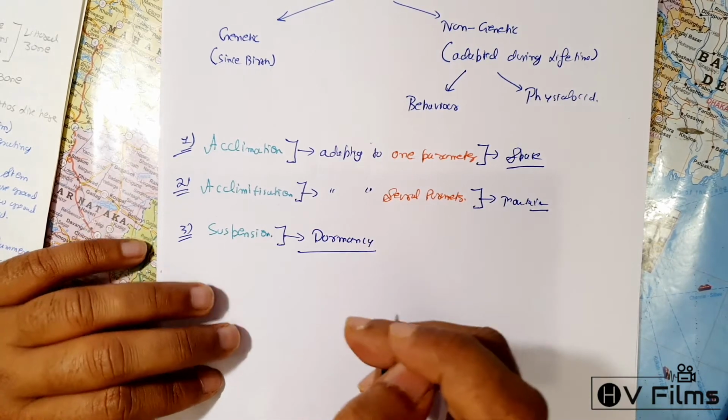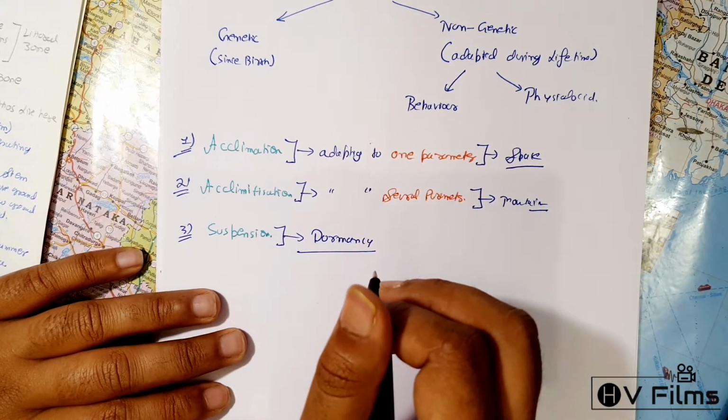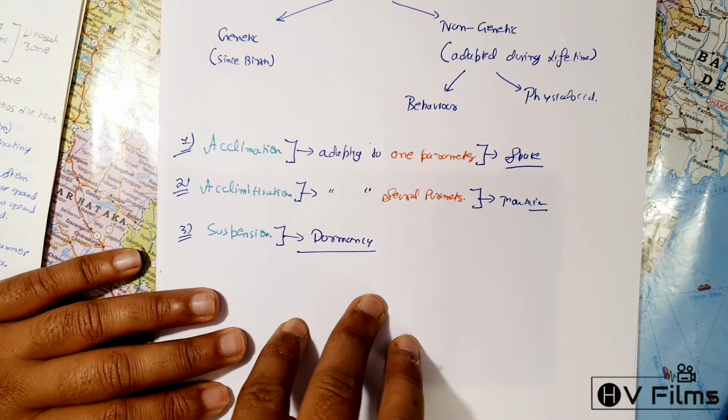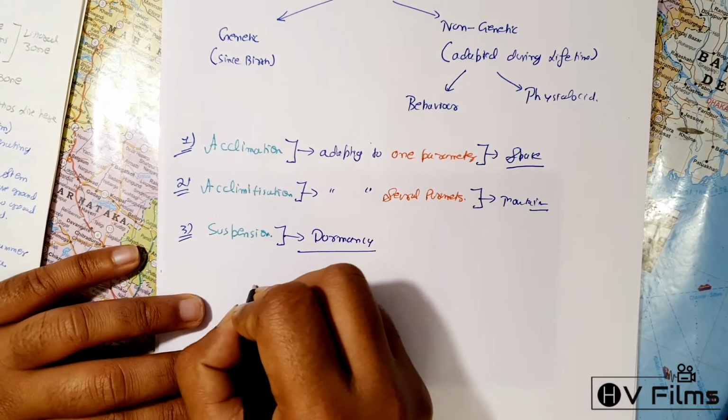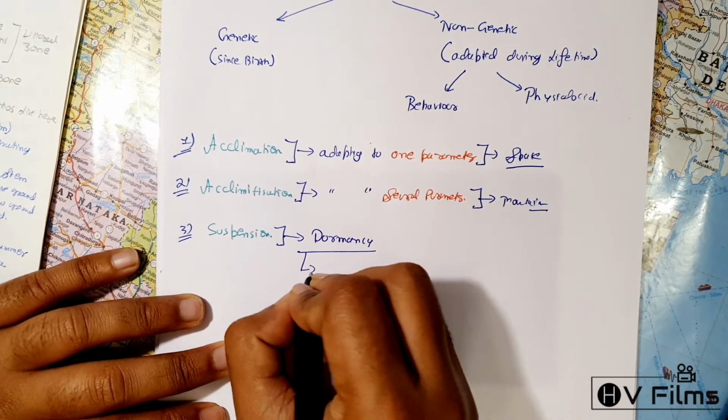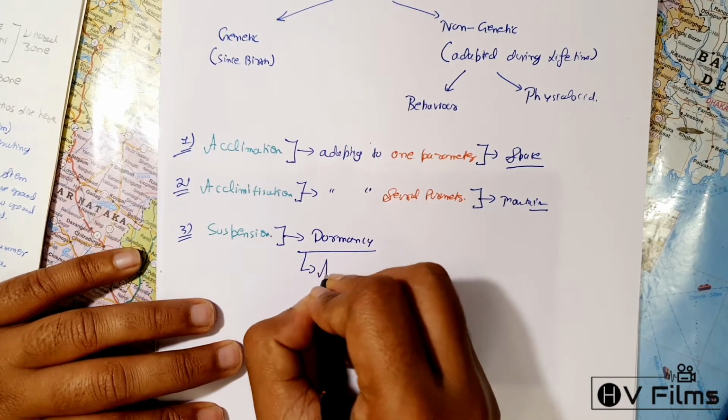Now suspension is what we call dormancy, meaning a period of inactivity. There are basically three terms regarding this. The first is what we call estivation.